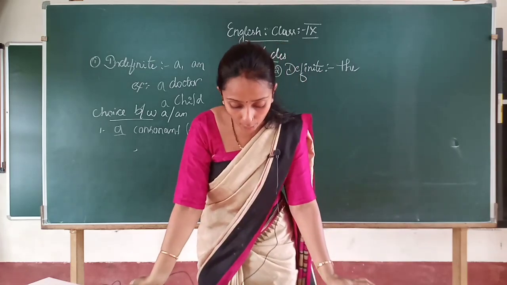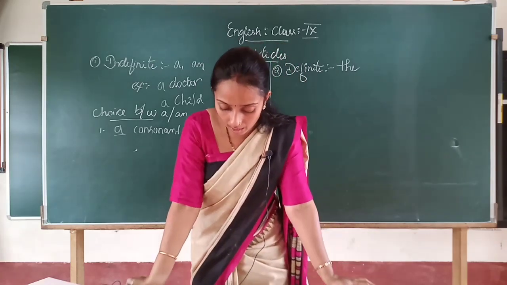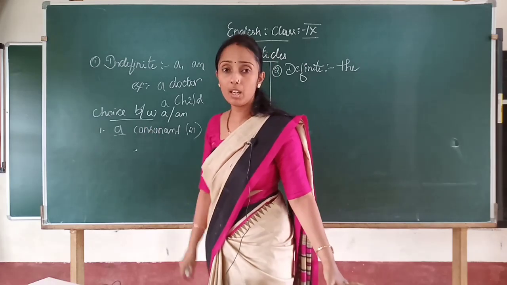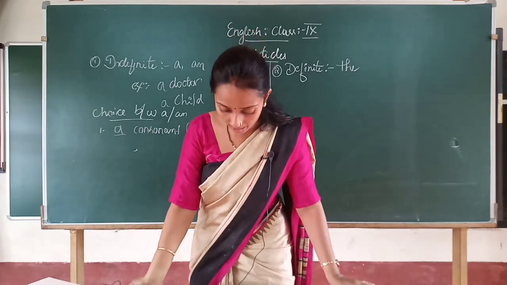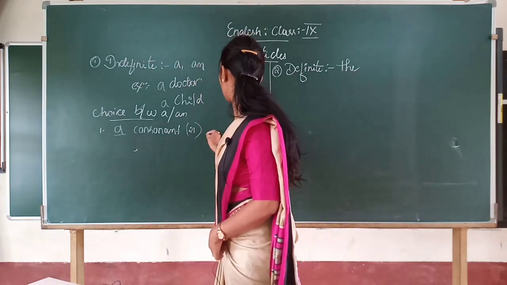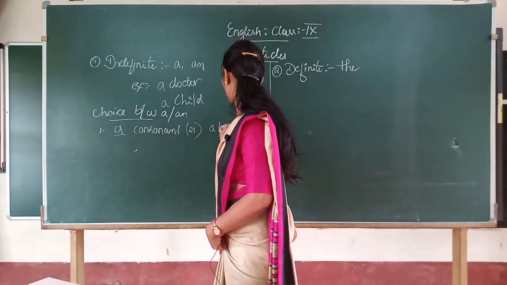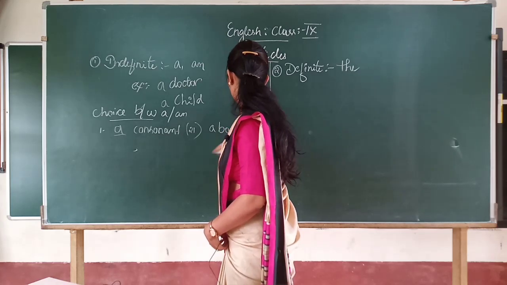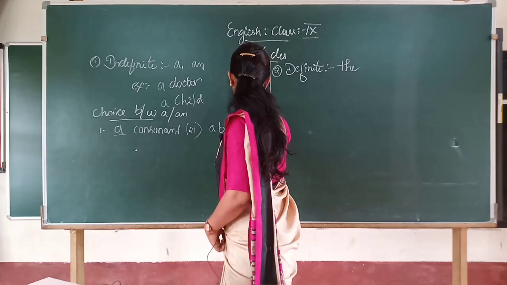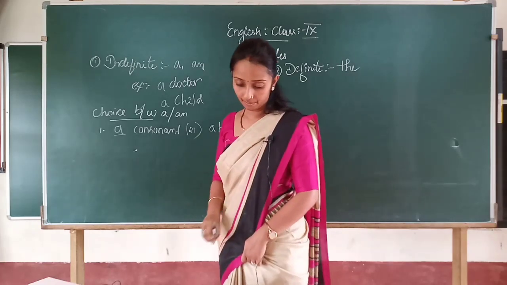Then we use a in front of a consonant sound. Example: a word, a cat, etc.